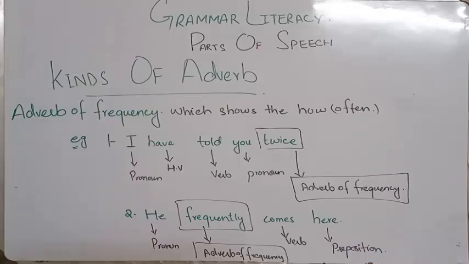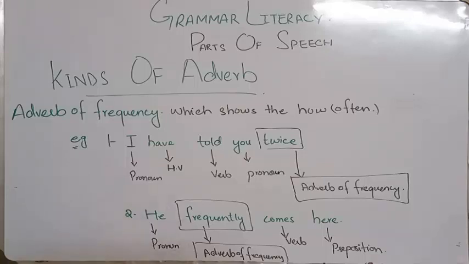So here we are going to explain the adverb of frequency in the examples. The first example is, I have told you twice. Somebody is telling about something that they have lost, so the next person is going to tell him that I have told you twice not to do this. You have to step back from this kind of scenario so that your consequences will be different. But I have told you twice.